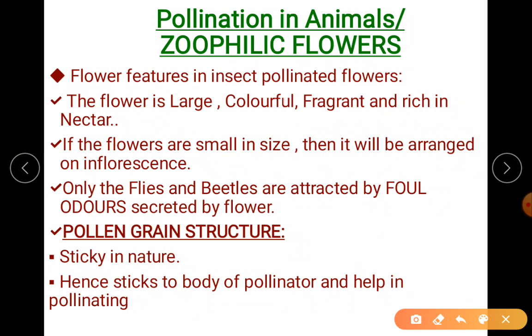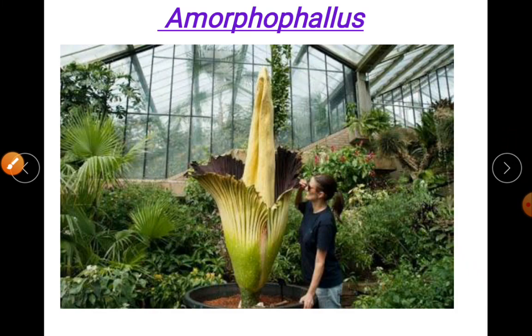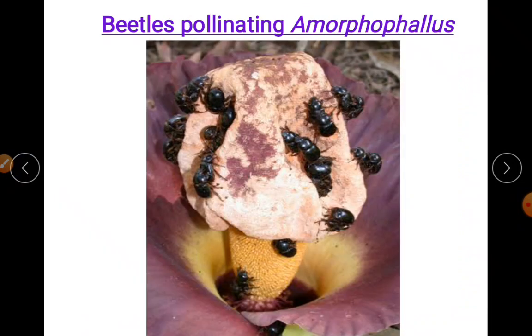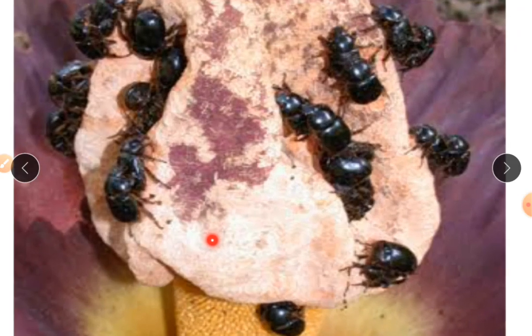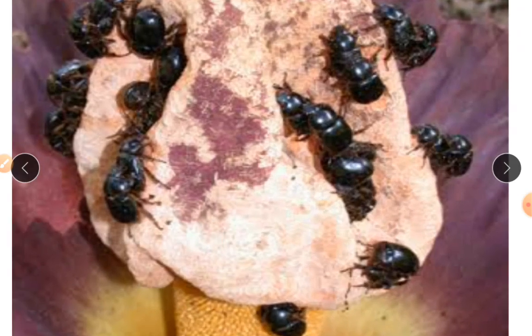Now in the case of some flowers, they produce foul odors or a bad odor. For example, Amorphophallus: the stamens and pollen grains give a very bad smell, and that attracts the beetles. You can observe how the beetles look. They are attracted towards that smell and ultimately pollinate there.